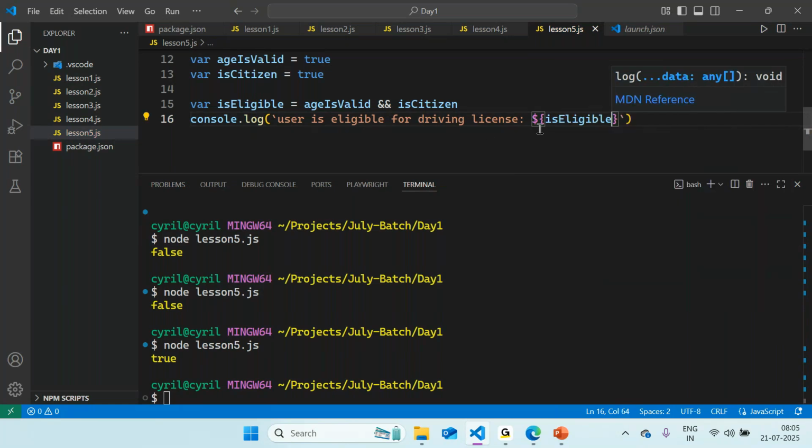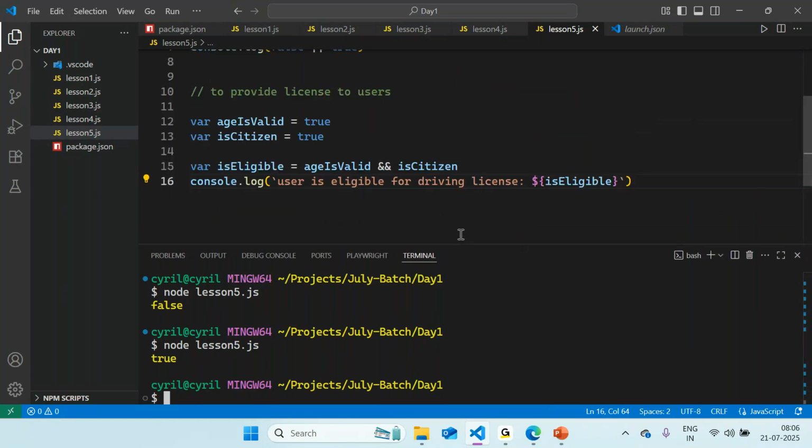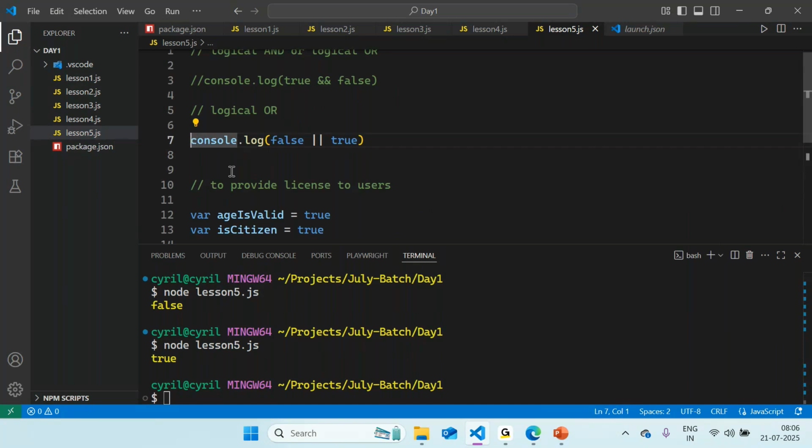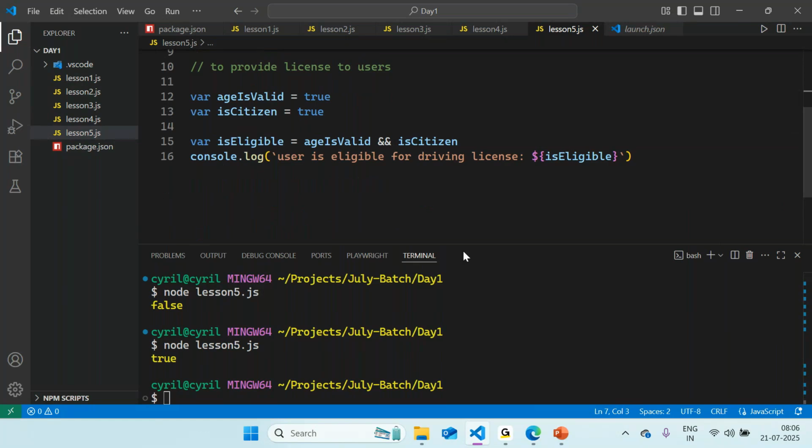The user is eligible for a driving license, whether yes or no, we can get it from this statement, right? So just the same thing, if you see the same example, but written more from a use case perspective. So what is it that you are expecting to happen? Let me just remove this console.log output as well, so that we see only the output in line number 60. So what would happen in this case now?